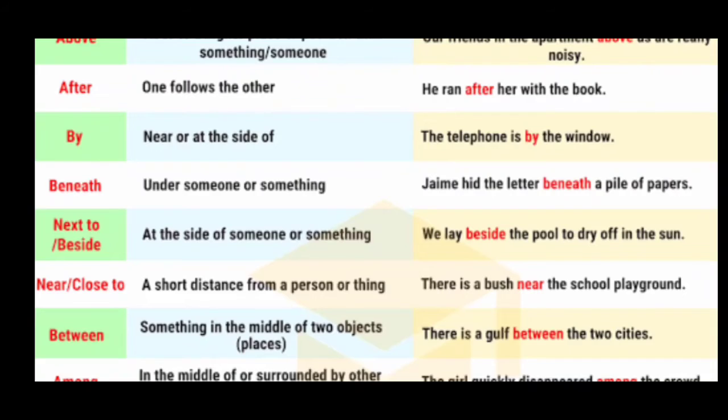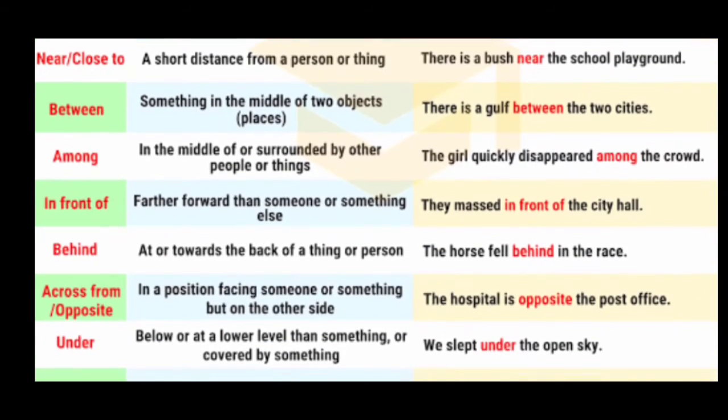Then near or close to. See the explanation here: a short distance from a person or thing. Near or close to. Look at the example. There is a bush near the school playground. That's all. Next, look at the next word.